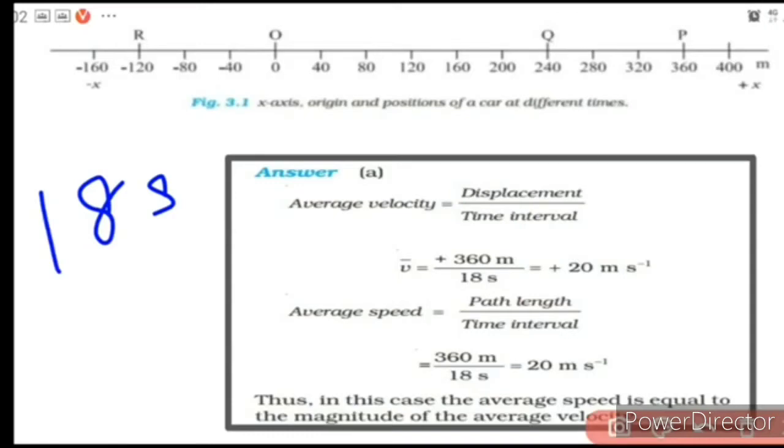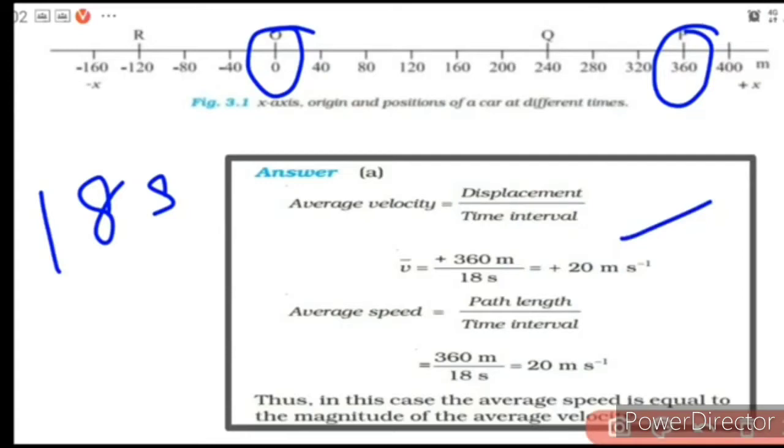So what is average velocity? Average velocity is change in position by time interval. Change in position means 0 and 360. So final position 360, initial position 0. So it is 360 minus 0 divided by 18. So 360 by 18, you will get 20 meter per second.